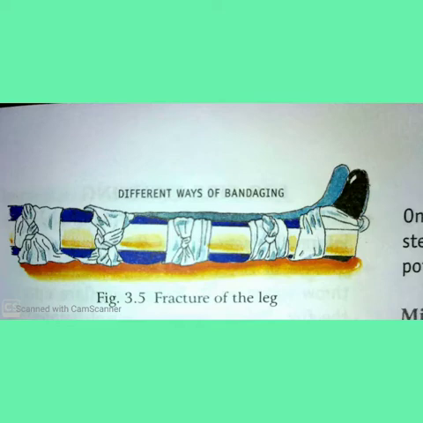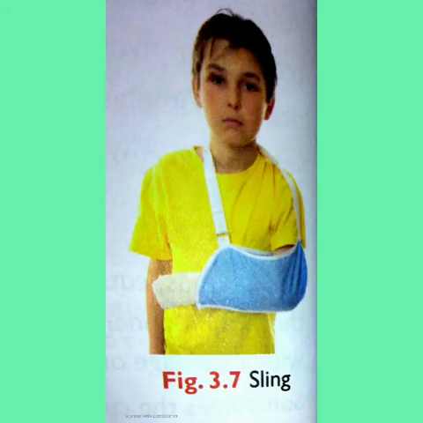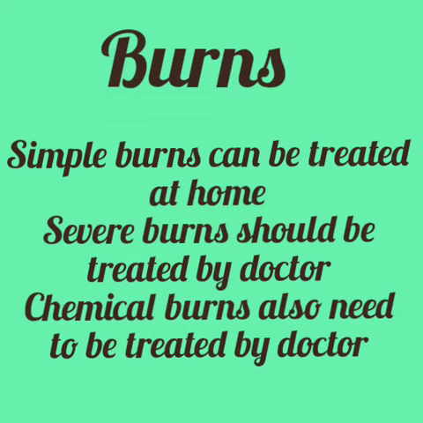In case of a fractured arm, do not let it hang down. Instead, use a sling to support it. A sling is a flexible strap used in the form of a loop for support. Simple burns: we should immediately put the burnt area under cold running water and then apply an antiseptic lotion.